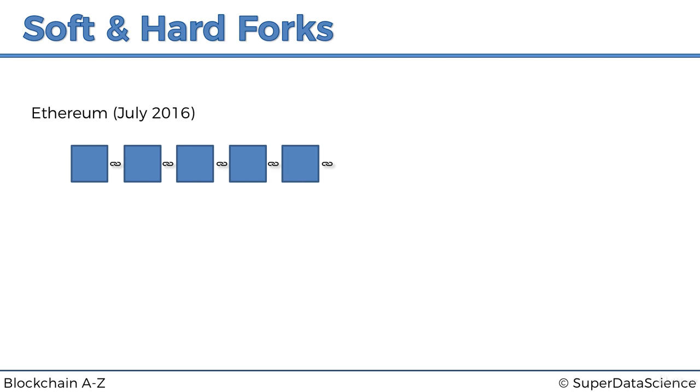Ethereum in July 2016 at block number 1,919,999, what they did is they introduced new rules that would allow to reverse the logic in the contract that allowed the attacker to steal the ether from the DAO.